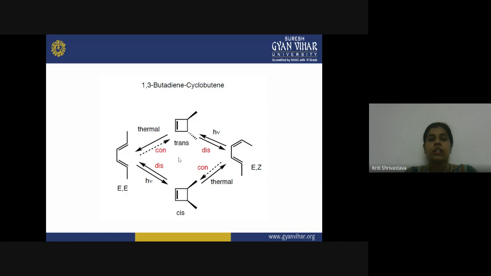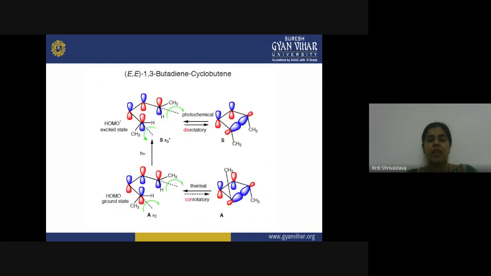And the stereochemistry is like this: trans gives the double E in the thermal and EZ in the photochemical. Cis will give just the opposite, under the photochemical giving double E and in the thermal condition giving EZ. So such rules, if you practice them, will help you in solving so many problems related to this chapter. Now moving forward, we have another system. Sorry, we are discussing the same system by looking at the diagram.